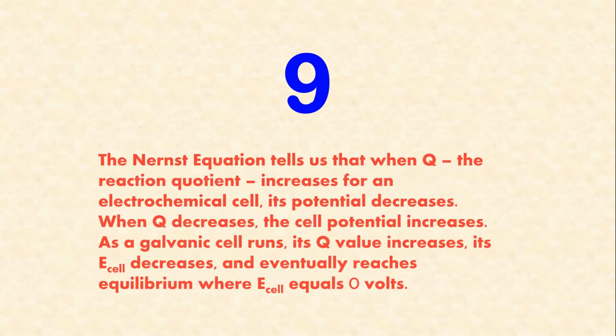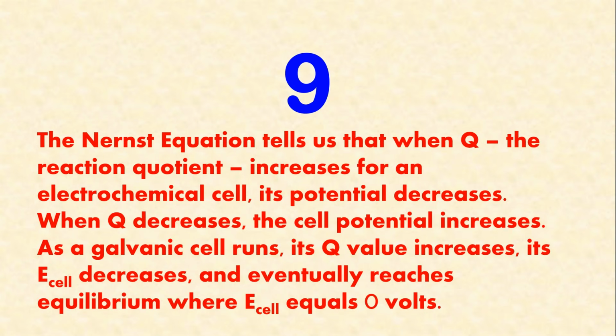Number 9. The Nernst equation tells us that when Q, the reaction quotient, increases for an electrochemical cell, its potential decreases. When Q decreases, the cell potential increases.